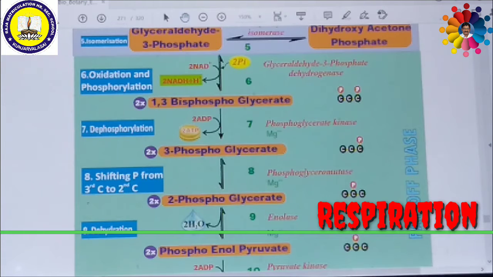The phosphate attached at the third position of glycerate is shifted to the second position.